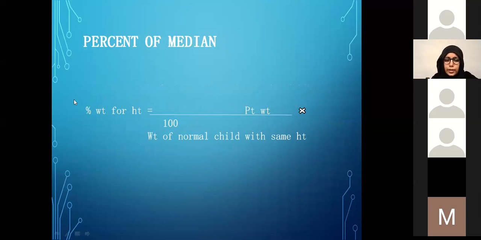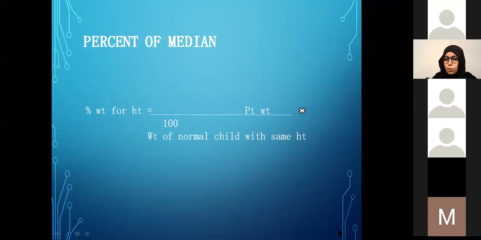Let's see an example. If you are using weight for height to measure the nutritional status of the child, you will take the patient's weight, then you will look up the weight for a normal child with the same height as that of the patient and take a percentage of it. So it will give you an idea where the child stands compared to the reference population.